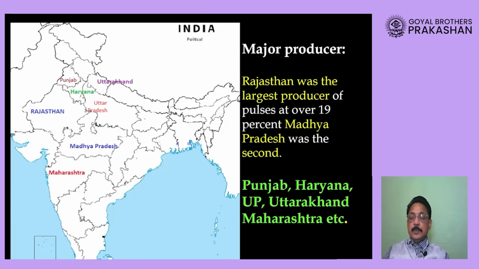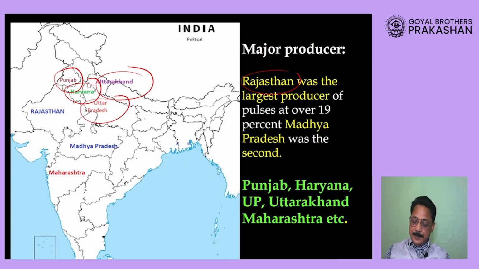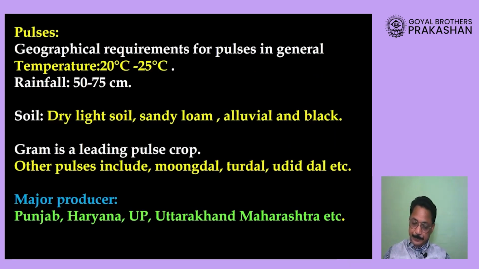Now, major producers of pulses in our country. Okay, Rajasthan is the largest producer. It ranks number one. And then other states, dear students, include Punjab, Haryana, Uttar Pradesh, Uttarakhand, Maharashtra, Madhya Pradesh, and so on. But in overall production, number one is Rajasthan and second is Madhya Pradesh. Rajasthan is the largest producer, followed by Madhya Pradesh. Now, we have already seen these conditions required for the growth of this crop.